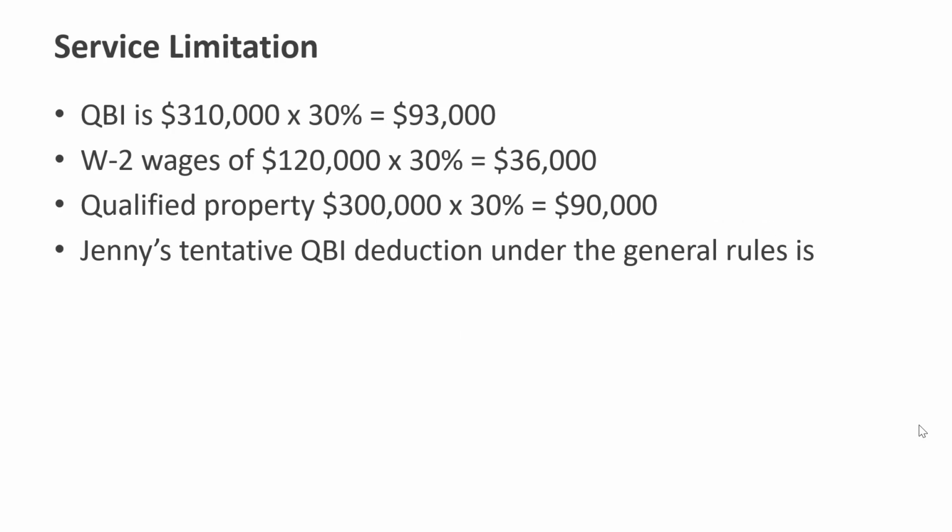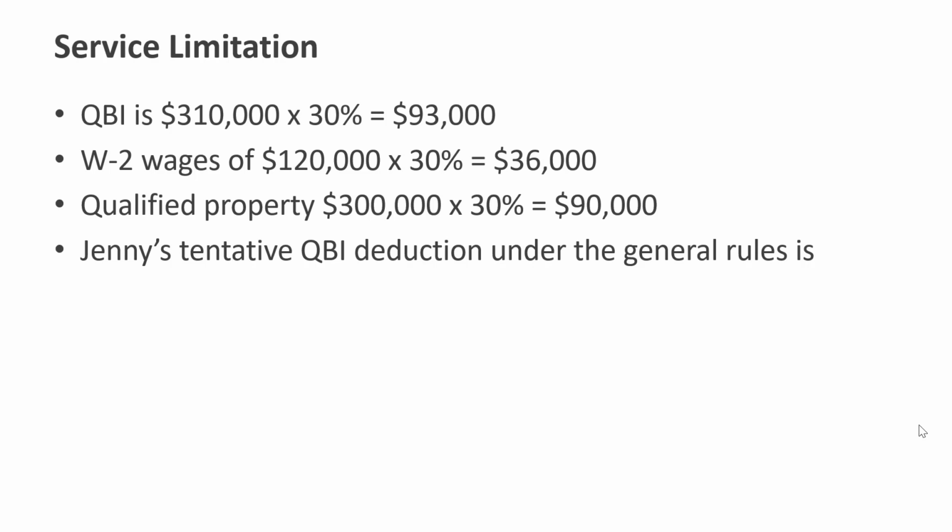So we would do the same thing with the W-2 wages. Recall her business paid W-2 wages of $120,000. She has to also prorate that at 30% and bring it down to $36,000. Her qualified property is subject to the same pro rata share of only 30% or $90,000.